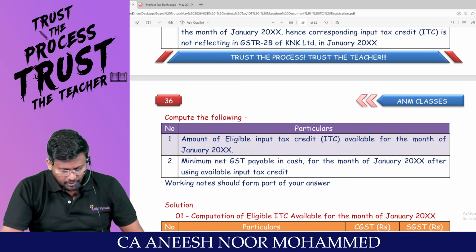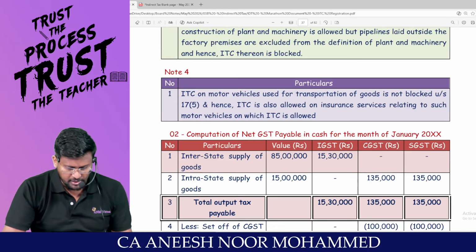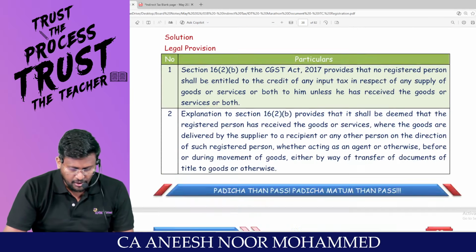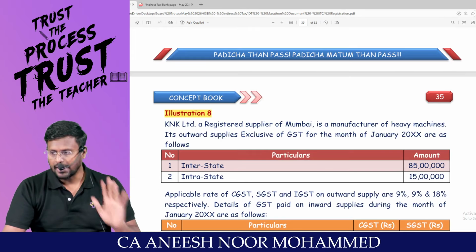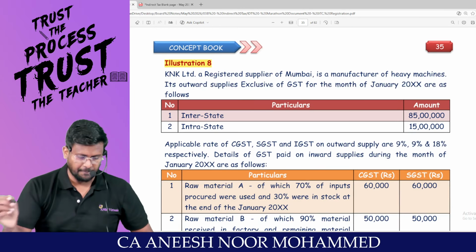You know one thing, we are having illustration number 8 for our discussion and also illustration 9 for our discussion. That's it. We are done with the discussion of the important ITC part. Two more questions are only there.